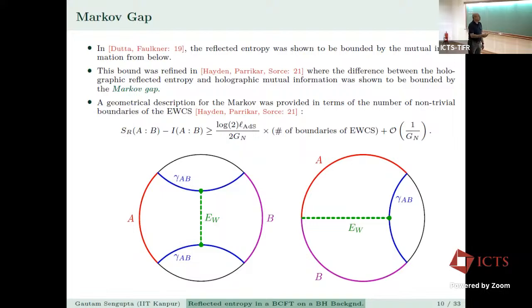And then there is this issue of a Markov gap. In Dutta-Faulkner, the reflected entropy is shown to be bounded from below by the mutual information. This bound was refined by Hayden, Parrikar, and Sorce, where the difference between the holographic reflected entropy and the holographic mutual information was shown to be bounded by the Markov gap. A geometrical description for the Markov gap was provided in this paper in terms of the number of non-trivial boundaries of the entanglement wedge cross-section. So you have two examples over here, in which case there are two boundary points, and for this configuration where A and B are adjacent, there is only one boundary.